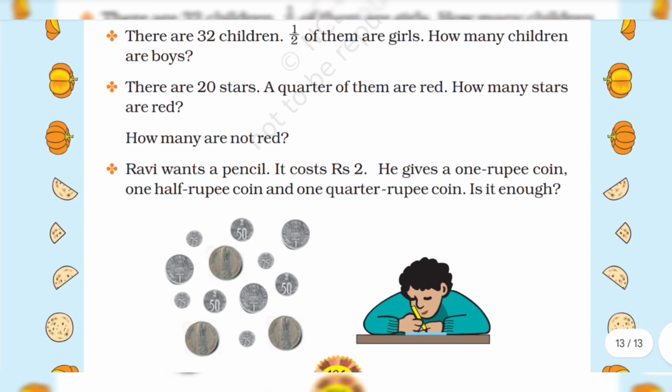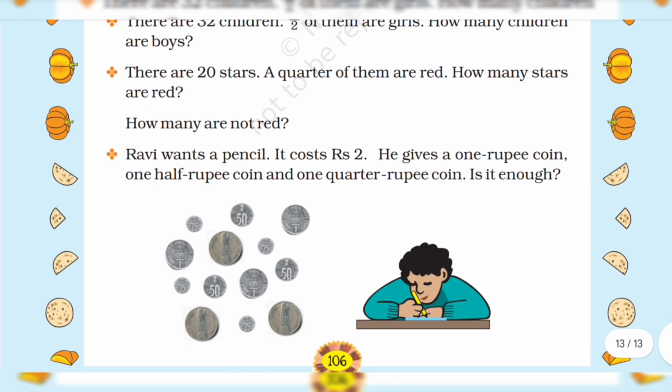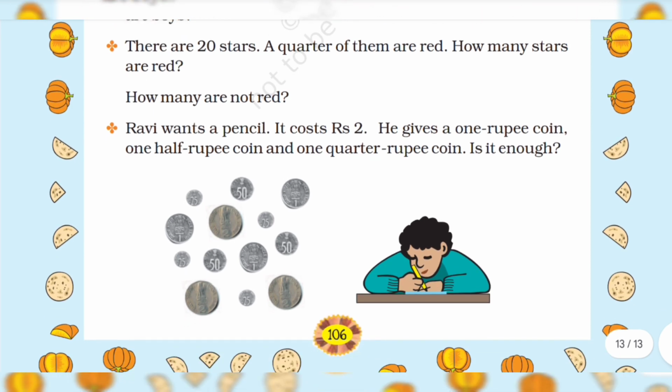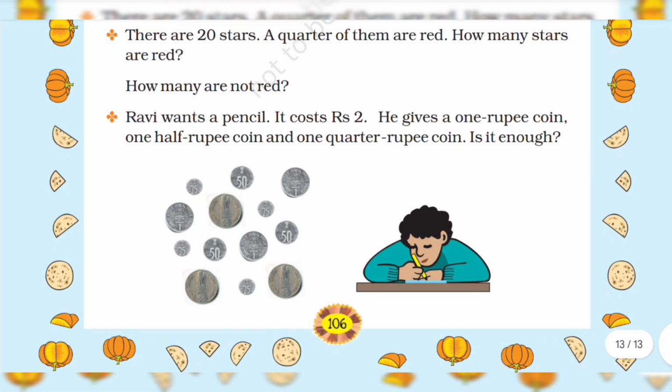Ravi wants a pencil. It costs 2 rupees. He gives a 1 rupee coin, a 1/2 rupee coin, and a 1/4 rupee coin. Is it enough?